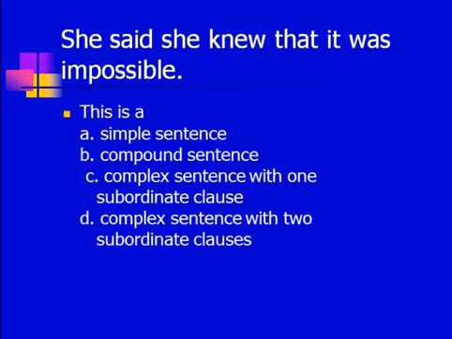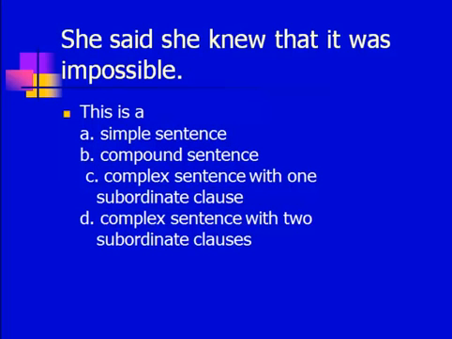How about this one? She said she knew that it was impossible. Now remember, just as we do with simple sentences, when you try and figure out the structure, start at the end and have a look. Then you can say, she said she knew something, and something stands for that it was impossible. So there we've got one subordinate clause. It was impossible, something was impossible. What was impossible? It, whatever that is. So we've got a small clause there. So that's our first subordinate clause.